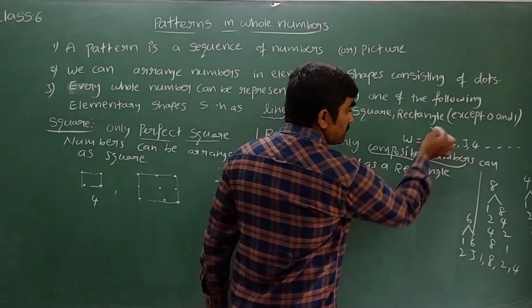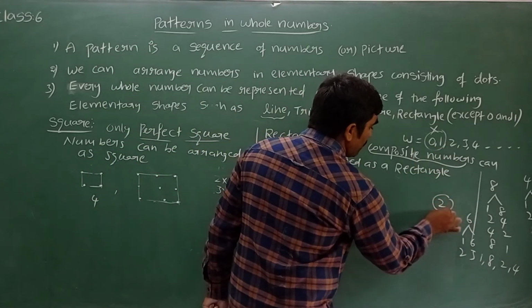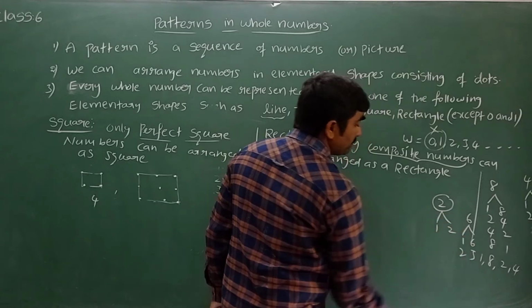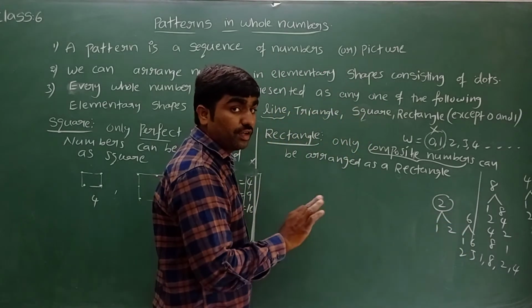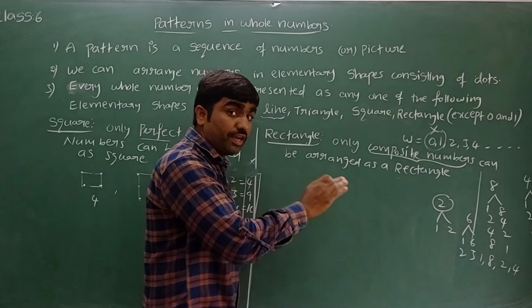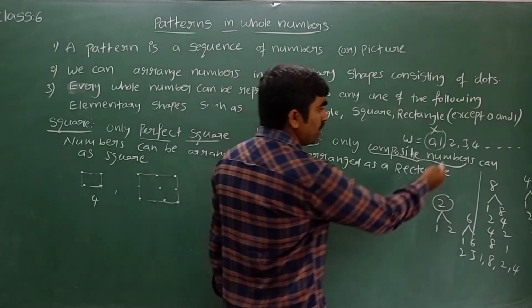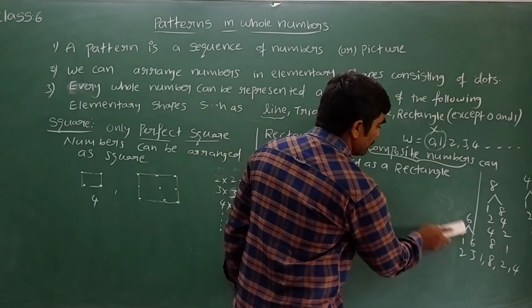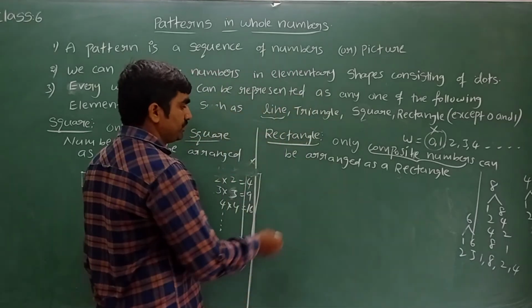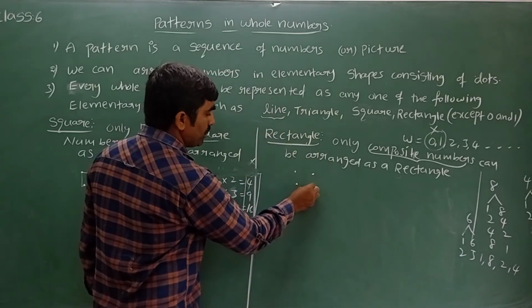2 is not a composite number. The reason is it has only two factors. See, 1 2 is 2. If there are exactly two factors, it is not composite. Composite means we need more than two factors. Even 3 is not composite. But 4 is composite: 1 2 3 4.